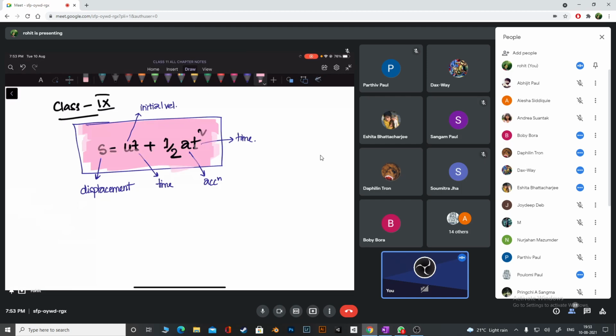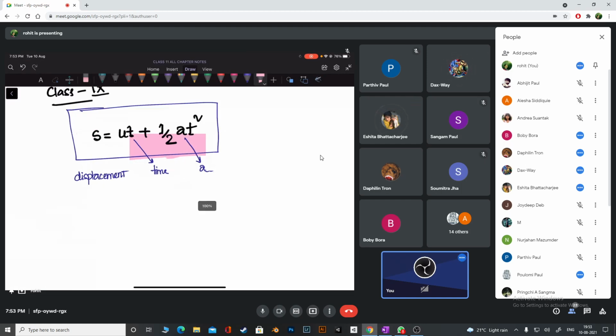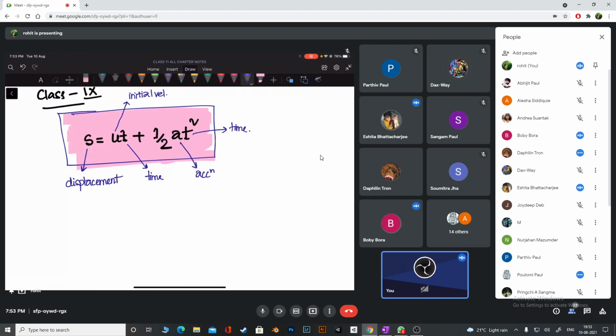Otherwise we cannot use this. But don't worry about that. This formula is like that. Now you tell me, how many terms do we have? Let's check the terms. S is a term here. ut is a term. Even this half at square is a term. So there are three terms in this formula. Each of them should have the same dimensions, otherwise this formula is not correct.